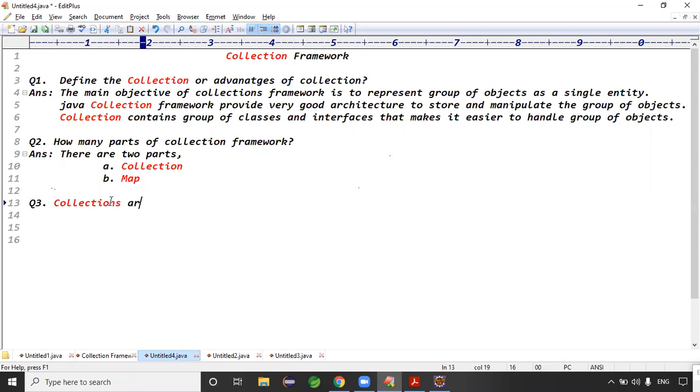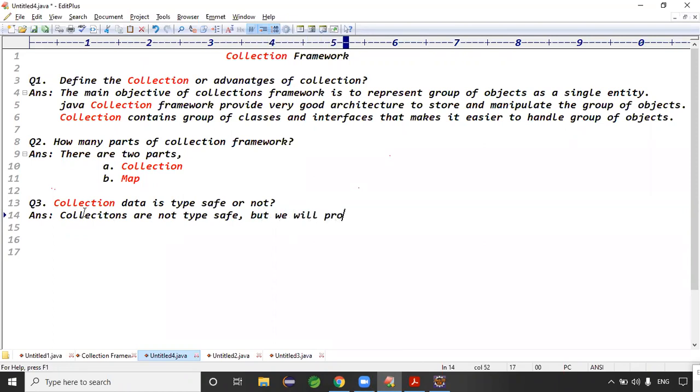Next point: are collections type safe or not? What is the answer for this one, guys? Is collection data type safe? It is type safe, but with generics. By default, collections are not type safe, simply. Collections are not type safe, but we can provide the type safety.